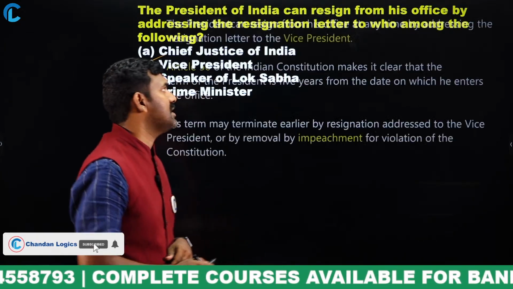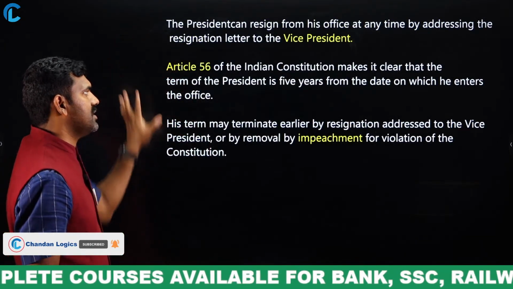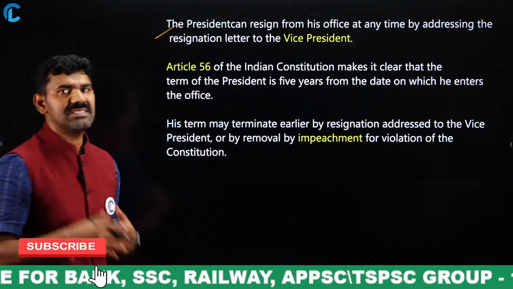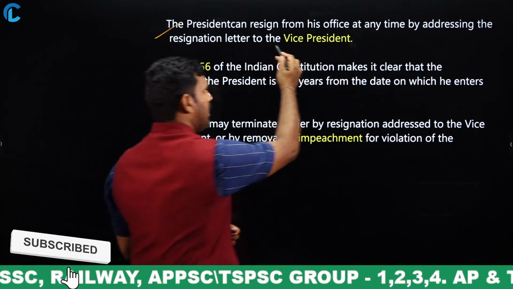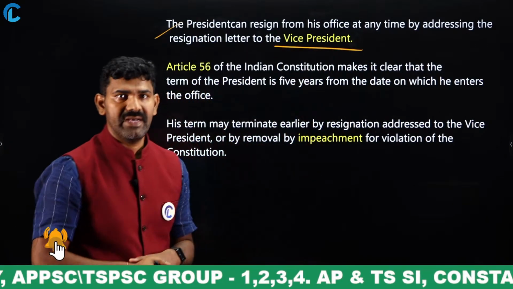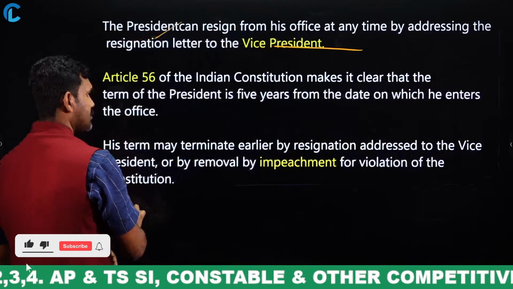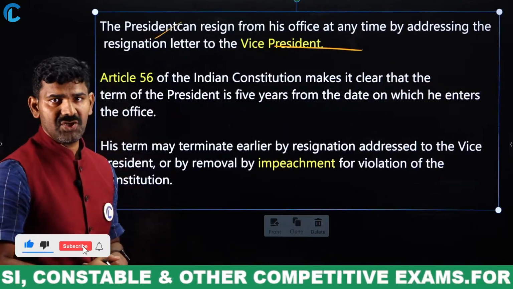So now if you see here, just observe here. The President of India can offer his resignation only by giving it to whom? The Vice President of India. So I will try to make it bigger. By giving it to whom? The Vice President of India. First important thing.